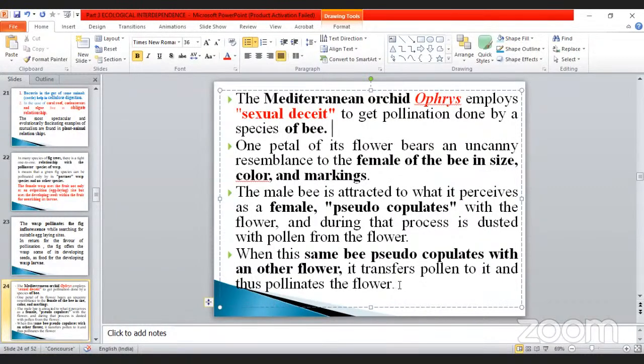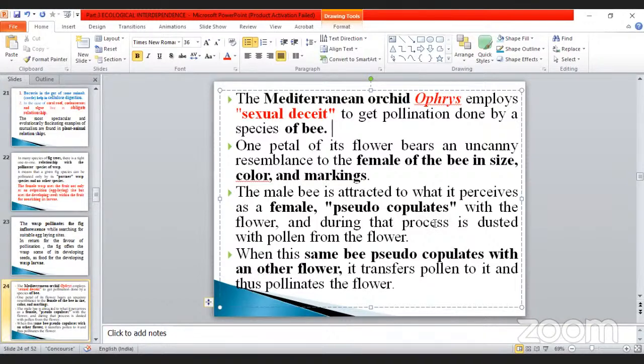Not only that, take an example. One of the flowers looks like a female, particularly the female reproductive organ. That's why they have given us the term pseudocopulation. Don't forget, this is very, very important, my dear. Ophrys is an example of sexual deceit. Why? Because the flower part looks like a female reproductive part. So that is called pseudocopulation, and the male is easily attracted.